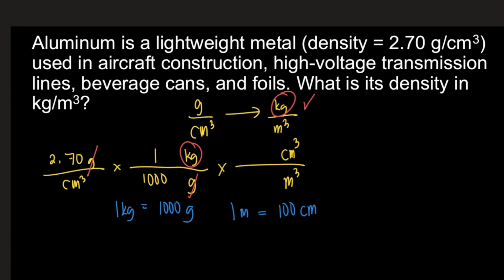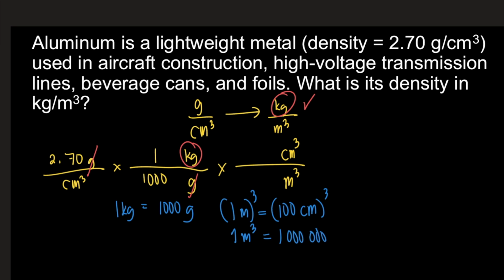Because remember, the problem talks about cm cubed and meters cubed. So all you need to do is take the cube of both sides. So 1 cubed is just 1. Meters raised to 3 is meters cubed. Now 100 raised to 3 is 1 million.